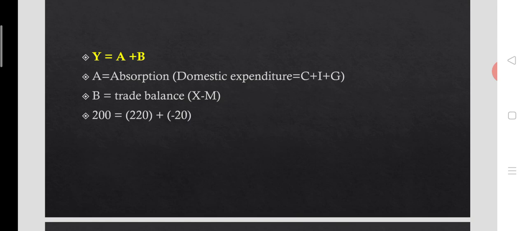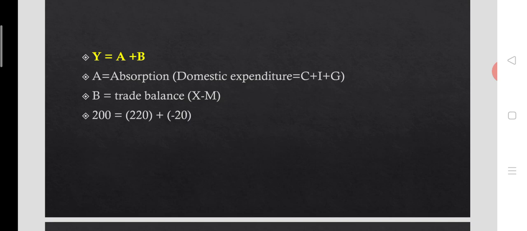When absorption is lower than income, that means domestic expenditure is lower than income, then trade balance could improve after devaluation. So here A is absorption, or the domestic expenditure, which is also equal to C plus I plus G, and B stands for trade balance. It is X minus M, export minus import.